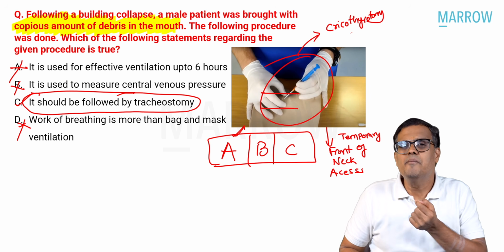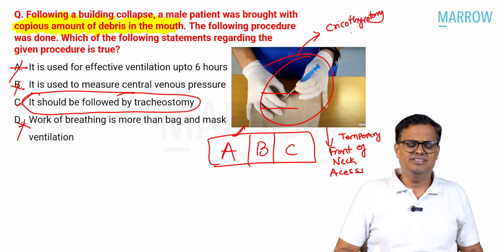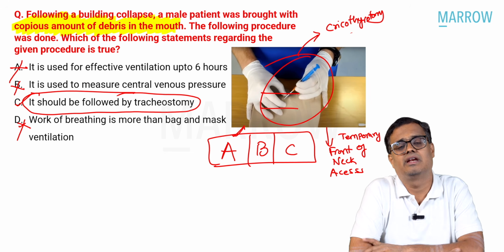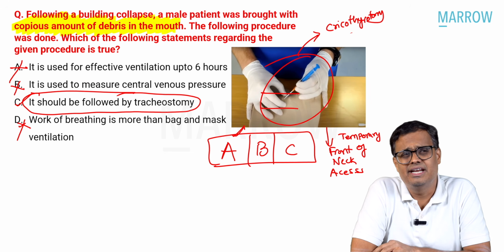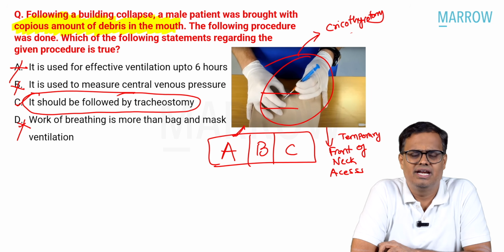Okay, that's only a temporary measure. So can you see here, I cannot do it for a longer period. 6 hours is a pretty long period. 6 hours we cannot, because the real problem, I have done this needle cricothyrotomy many times. In my 15 years of practice, I have done it around 6 to 7 times for my patients, electively or on an emergency basis.